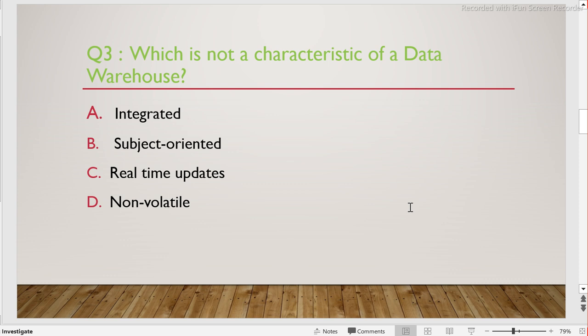All right, so let's see the answer basically. The question says, which is not a characteristic of data warehouse. One of them is not a characteristic, the others are characteristics of data warehouse. So let's see the answer.